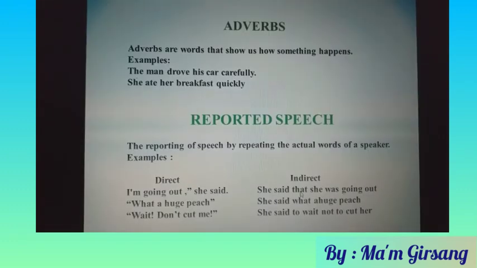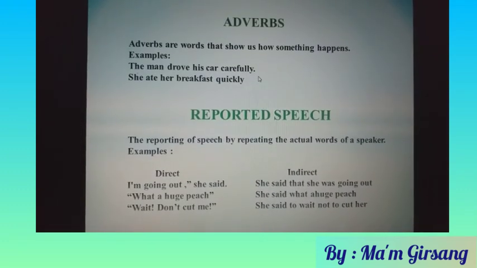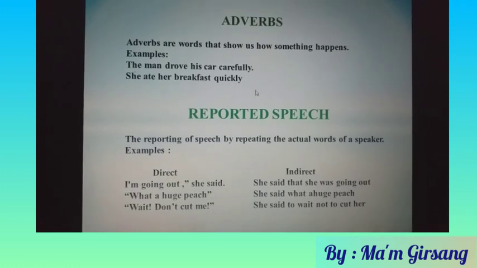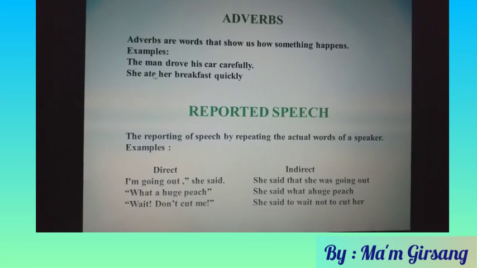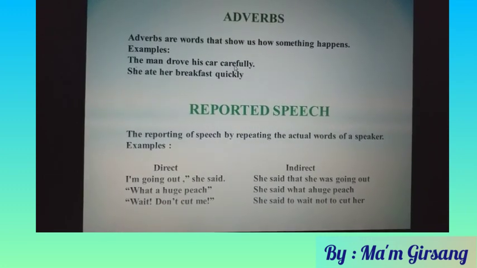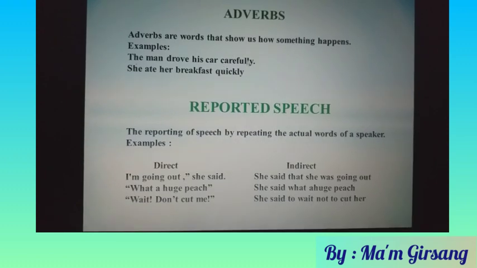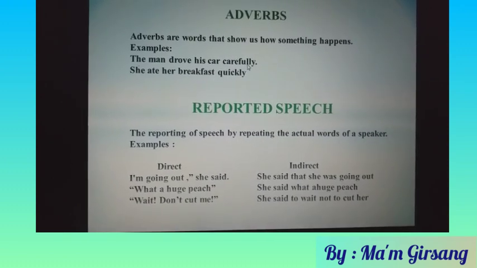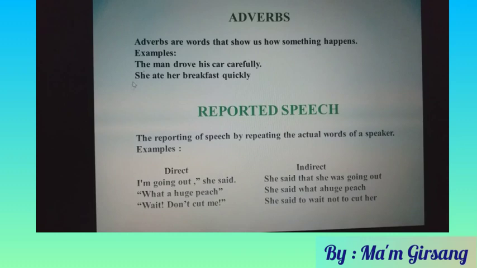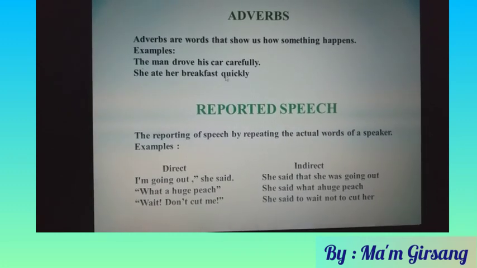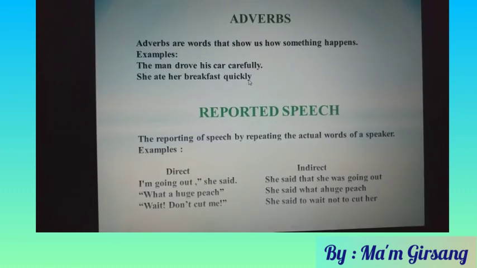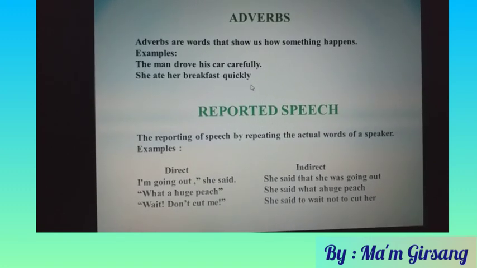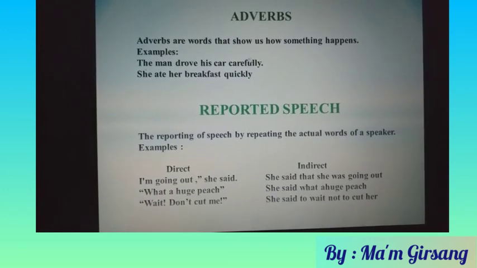Okay, I will continue again. Adverbs. With adverbs, you can show how something happens in a narrative. Example, the man drove his car carefully. Carefully is an adverb. And the second example, she ate her breakfast quickly. And quickly here is an adverb. If you add ly, we can call it an adverb. Careful is an adjective, and plus ly, it becomes an adverb.